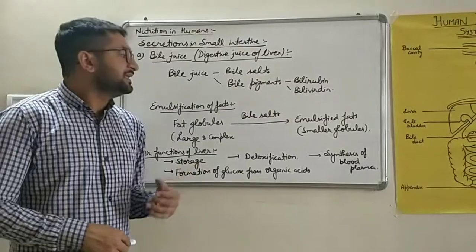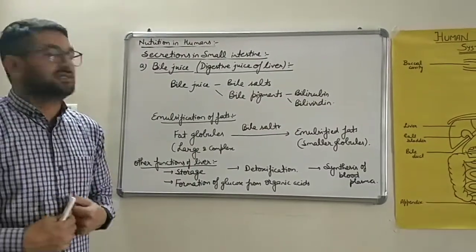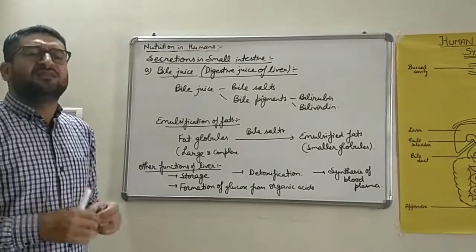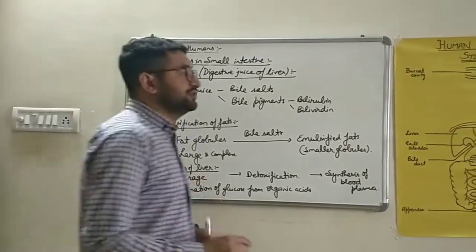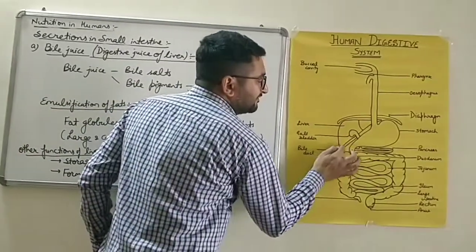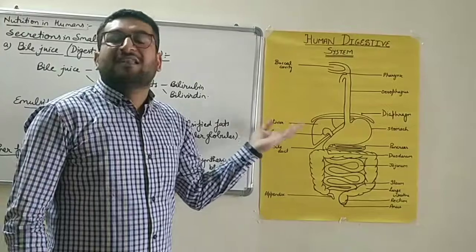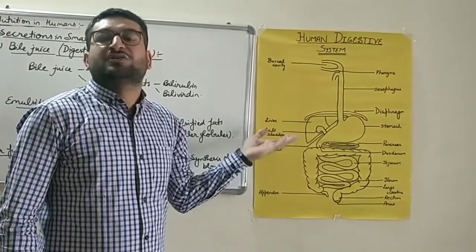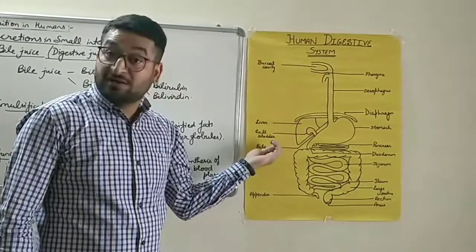Before studying the next part, large intestine, we'll study the digestion process in the small intestine. There are various secretions which are secreted in the small intestine. The first secretion is done by the liver. As we studied, that liver is the gland, digestive gland, which is present on the right side of the abdominal cavity, in front or opposite to the stomach.